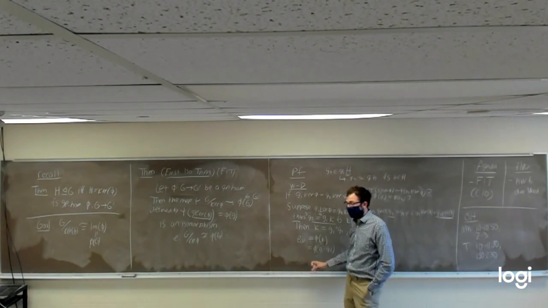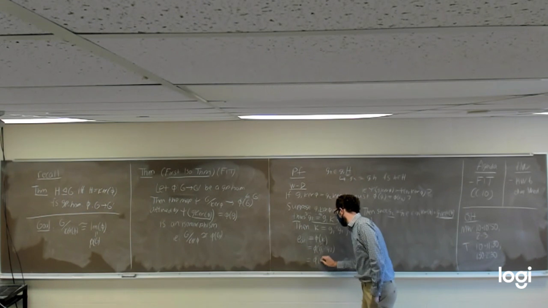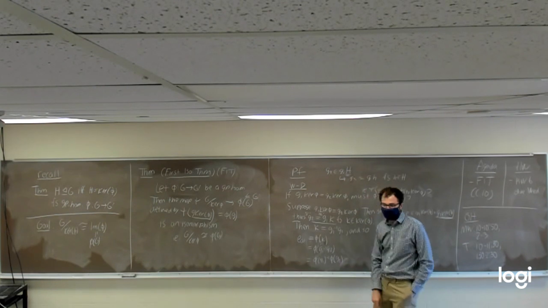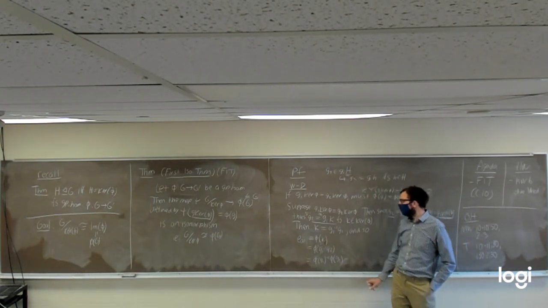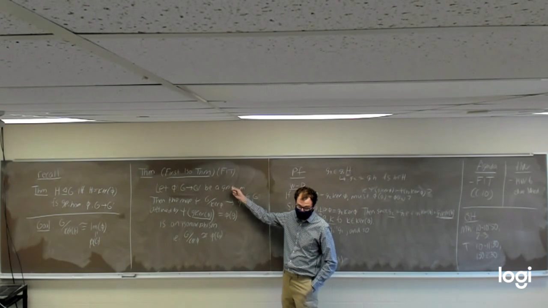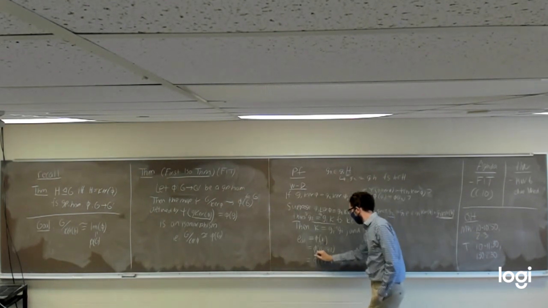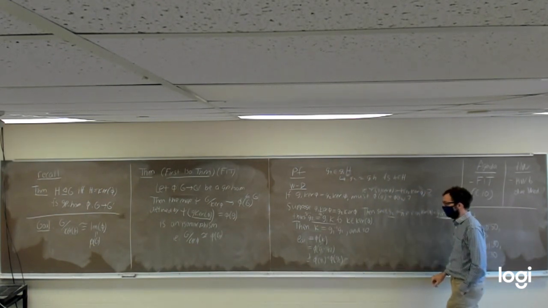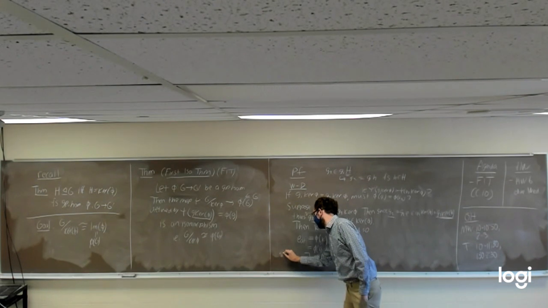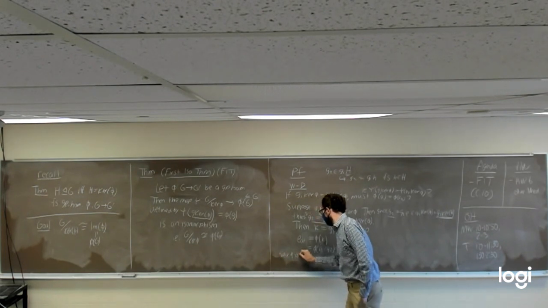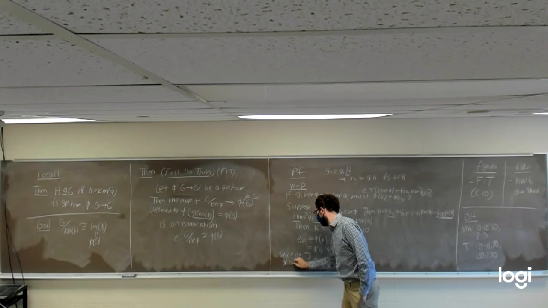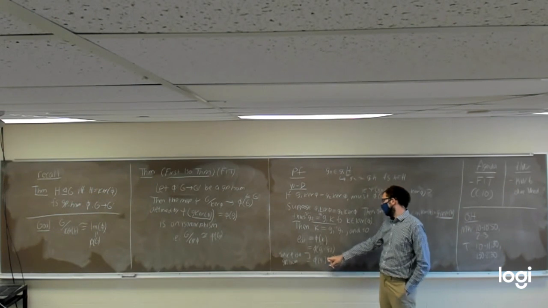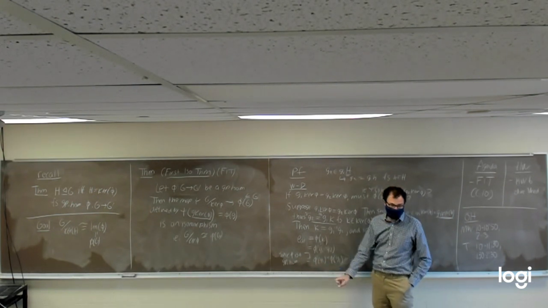Using the fact that phi is a homomorphism, I'm going to write this as phi of g1 inverse times phi of g2, since phi is a group homomorphism. And phi of g1 inverse times phi of g2 gives us the identity element.